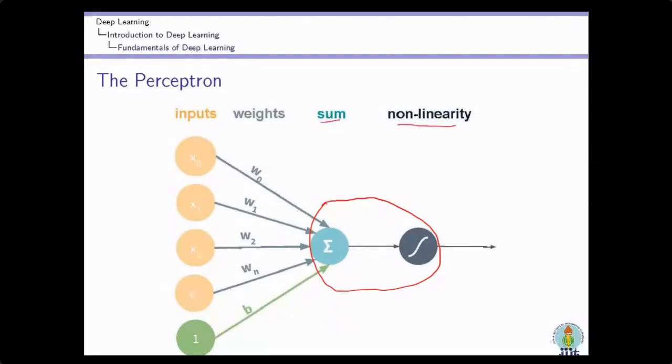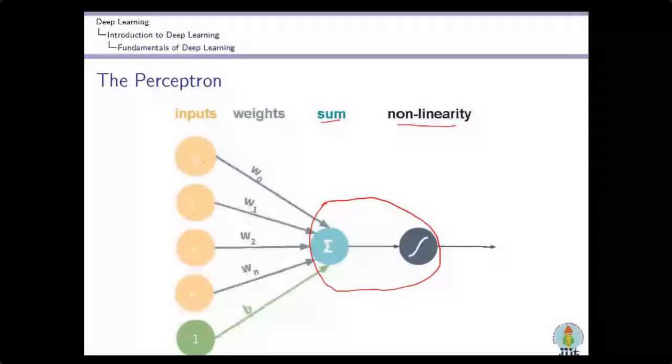This cell is connected to the environment. Every input, x0 is an input, x1 is an input, x2 is an input, xn is an input, and every input is connected to this neuron with some weight.